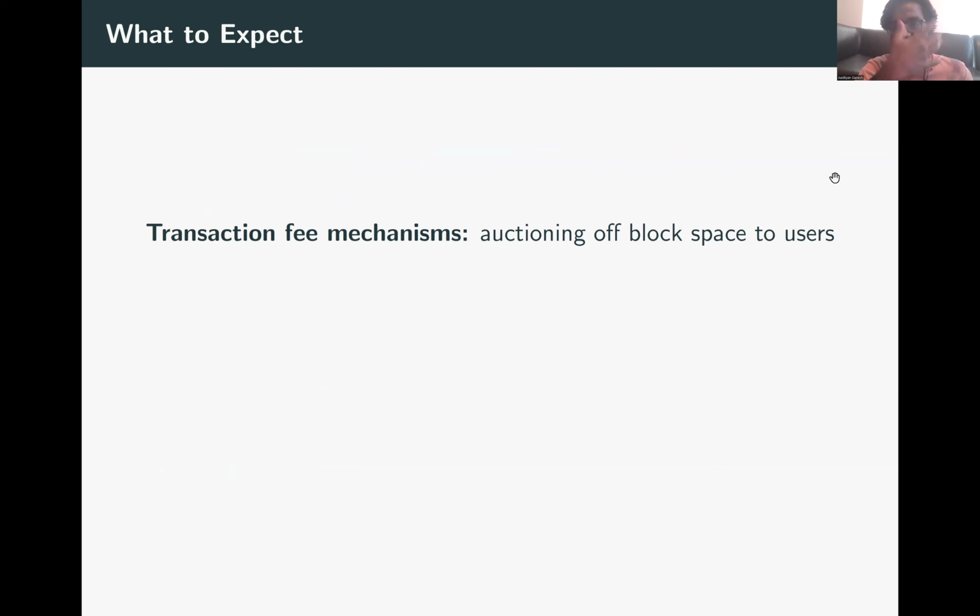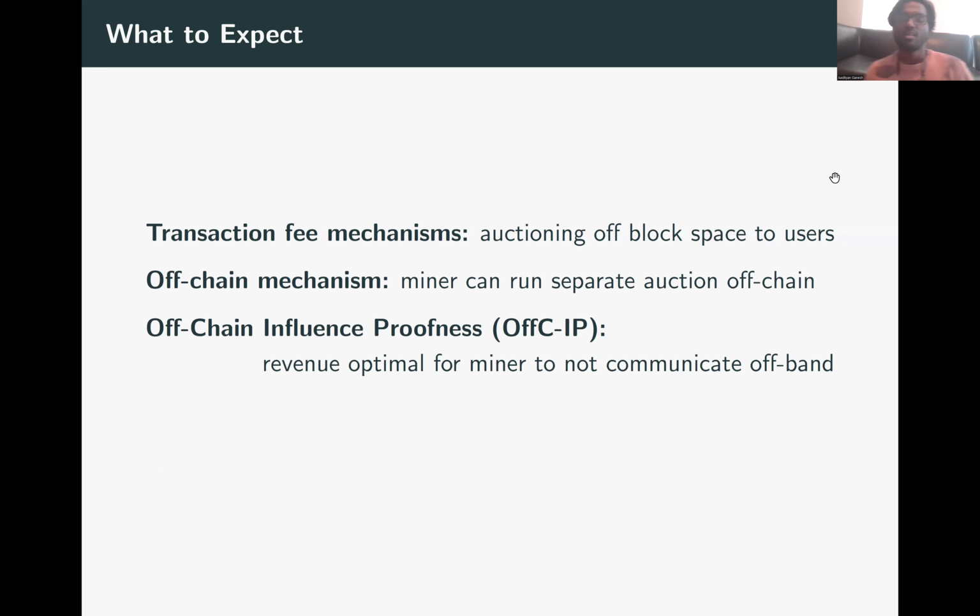So we'll be looking at transaction fee mechanisms, which are basically auctions that miners or block proposers in blockchain use to sell space in the block to users. When miners propose a block, the real estate in the block technically belongs to the miner, and transaction fee mechanisms are the way through which they monetize the space on their block when selling it to users.